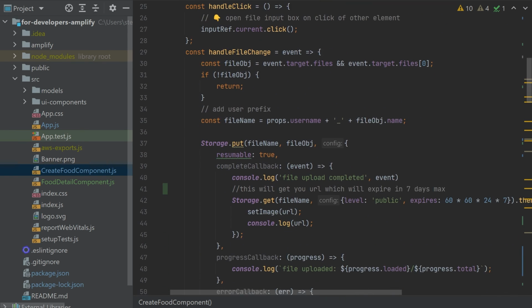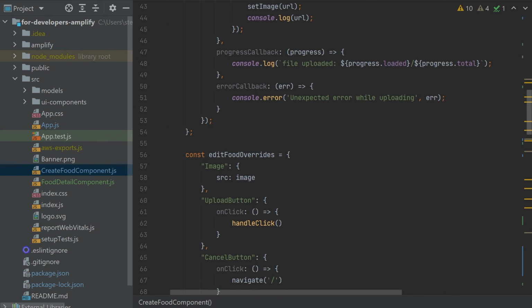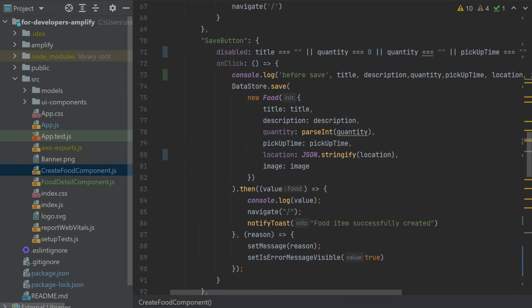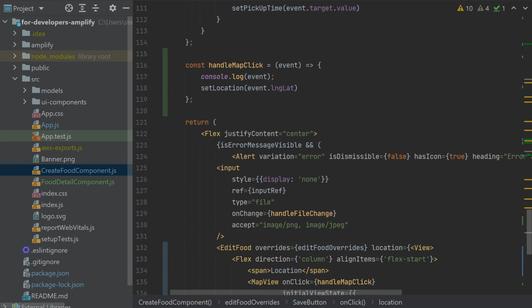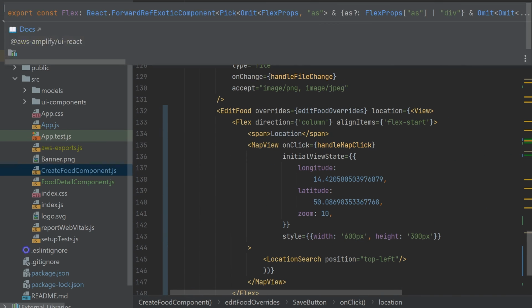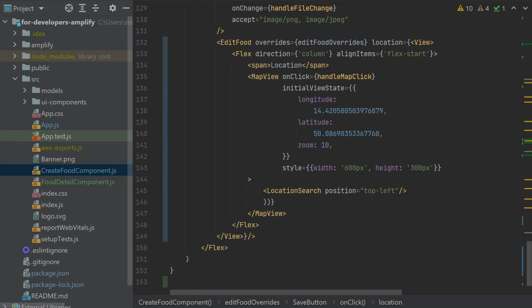And it is basically in the stuff which was bound to the save button, and here we are using JSON stringify with the location, which is an object, and that makes a proper type at the end, and we can save it very easily. So that is for storing the location. Handling the map is obviously simple by using the native component of Amplify UI, which is a map view and location search.